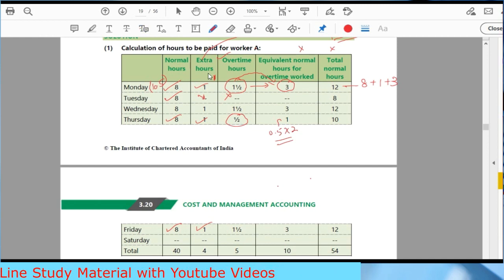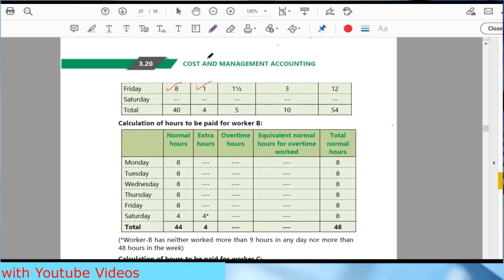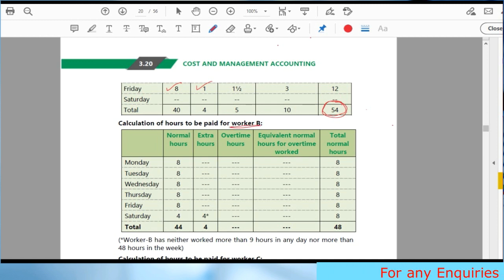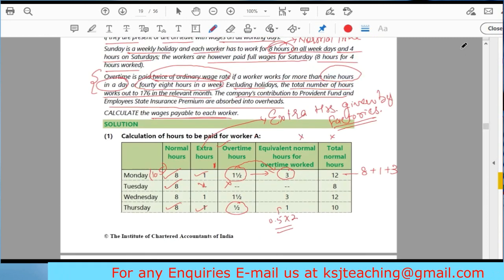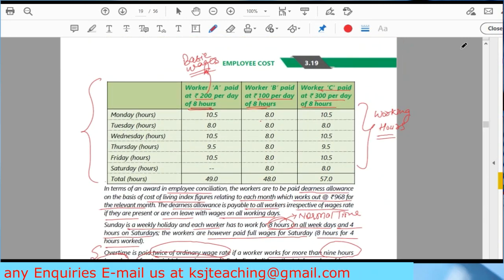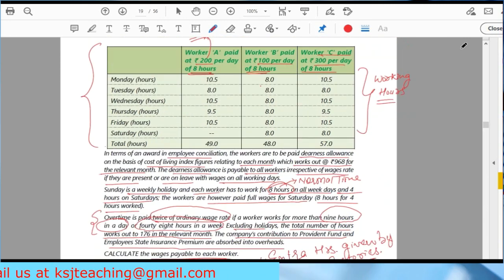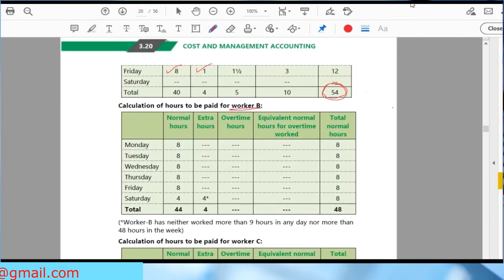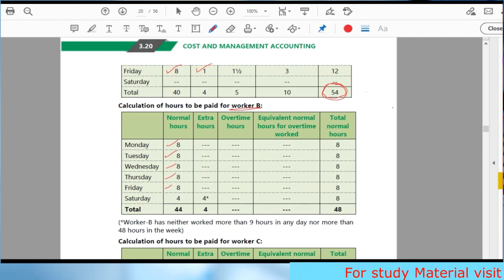So his total normal hours is 54. Clear? Now, coming on to worker number B. Very important. Listen to it very carefully, right? Now, worker B is working for 8 hours every day. Clear? Very simple, straightforward. So, what we have written is, in the normal hours, Monday 8 hours, Tuesday 8, Wednesday 8, 8, and on Saturday we have written 4 hours.